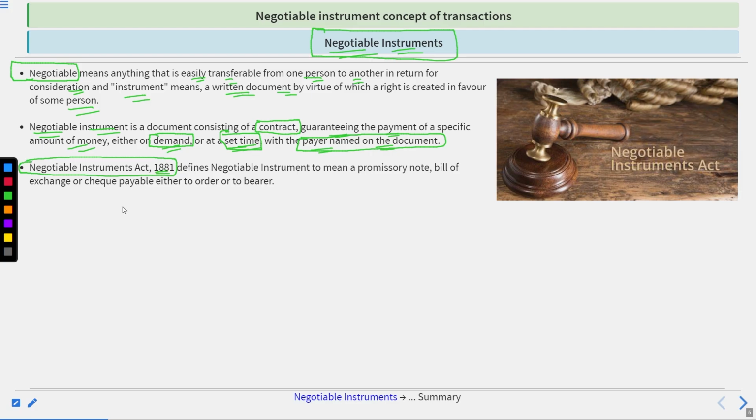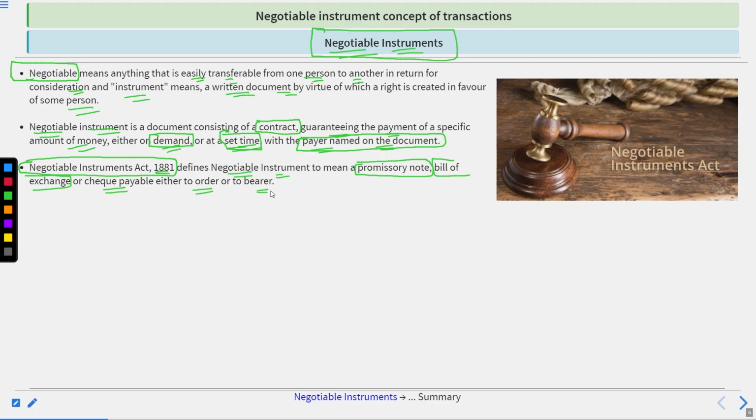Now you can see the year. What do you think? This is the year when the Britishers had their control in our country, which means the Negotiable Instruments Act 1881 was actually introduced in the British time. Okay. And that defined the negotiable instrument as a promissory note, bill of exchange, or a check which is payable either to the order or the bearer. So these three things, the promissory note, bill of exchange, and checks, are the part of negotiable instruments, and we can say these are the things that could be used as the negotiable instrument.